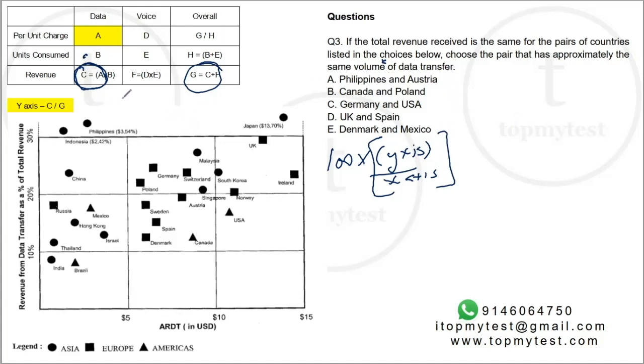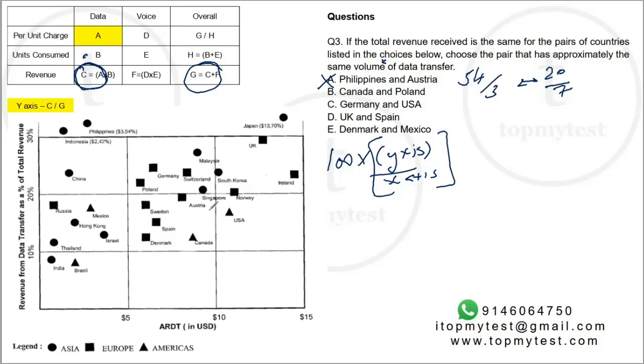Let's figure out. Philippines is 54 by 3. 54 by 3 compares with Austria. Austria here is roughly about 20 on the y-axis, and the x-axis is about 7 or 8. Right, this is about 18. No, this does not match. Very huge gap. Canada and Poland.